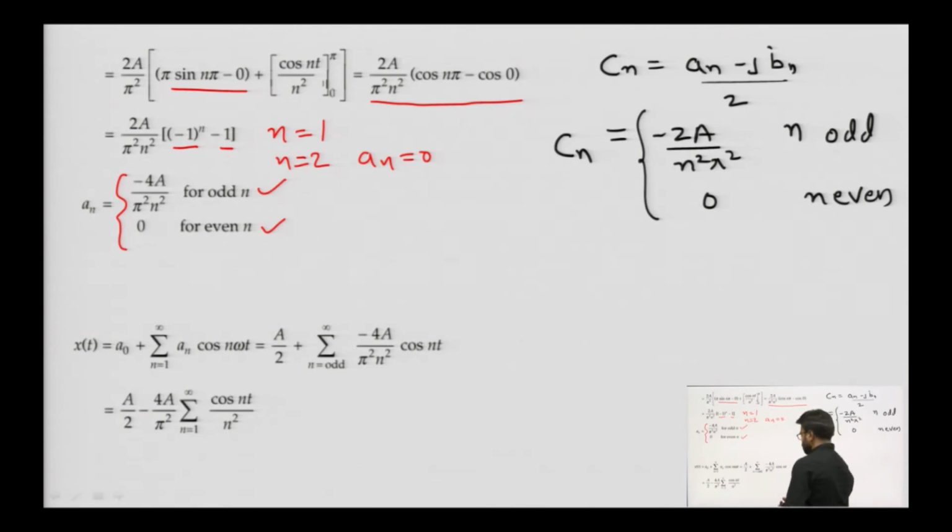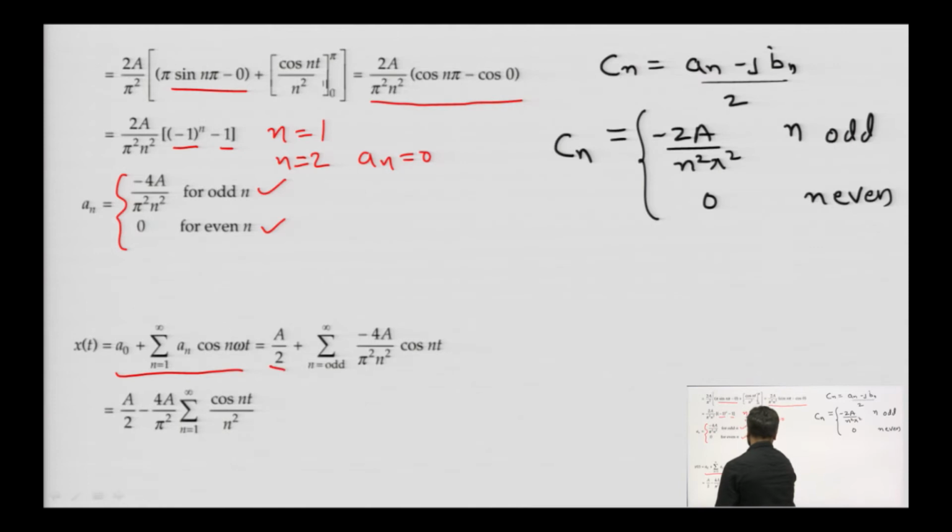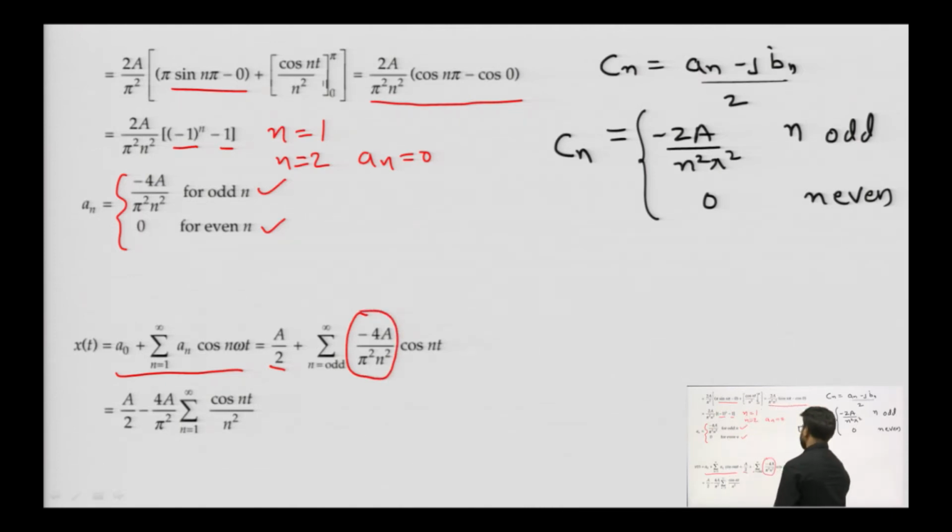So, our trigonometric Fourier series can be represented as a naught plus summation n equals 1 to infinity a n cos n omega t, because b n is 0 due to even symmetry. a naught is A by 2, and for n odd up to infinity, minus 4A by n square pi square, that we have calculated for odd values of n, into cos of n t. Now, this is going to be the trigonometric Fourier series.